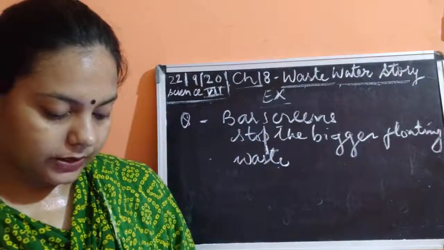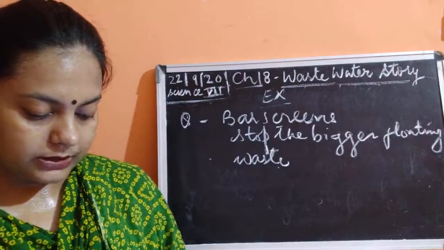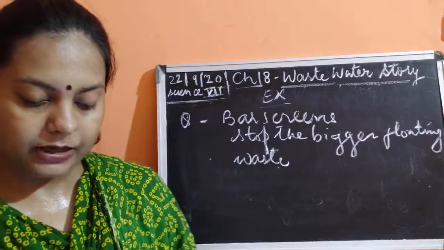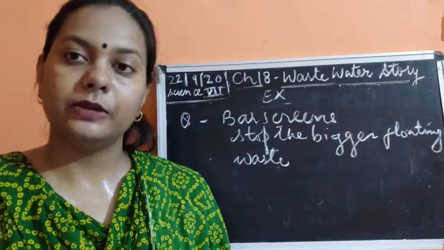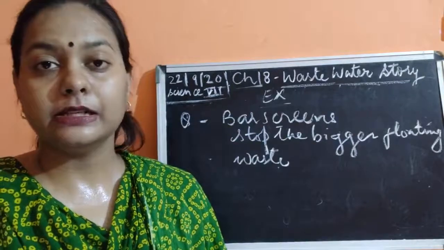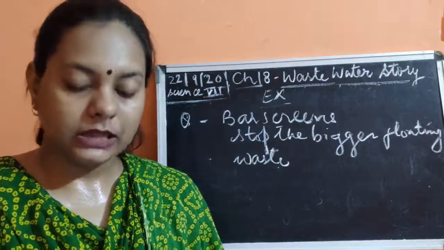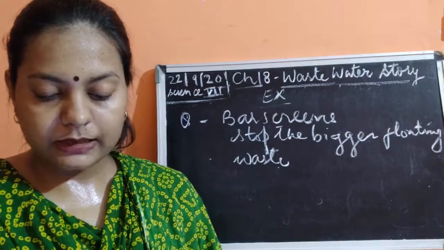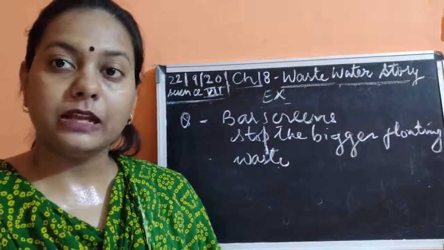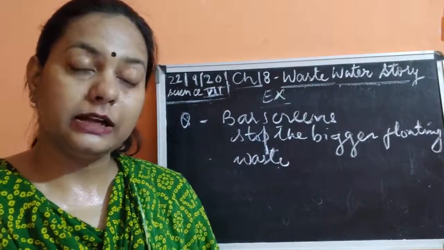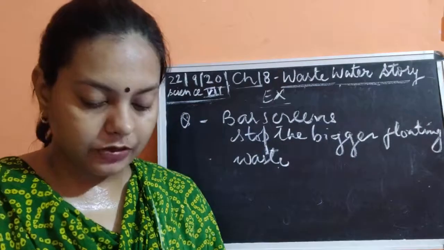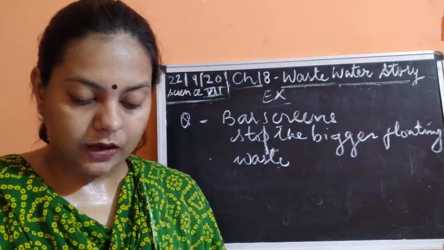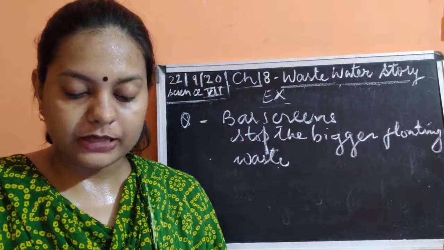Then after that, one question is here: why is untreated human excreta a health hazard? Explain. So untreated human excreta becomes a health hazard, meaning it is dangerous to human beings, because human excreta may contain many pathogens. It contains various microorganisms or disease-causing microbes which can cause cholera, diarrhea, typhoid, polio, meningitis, hepatitis.